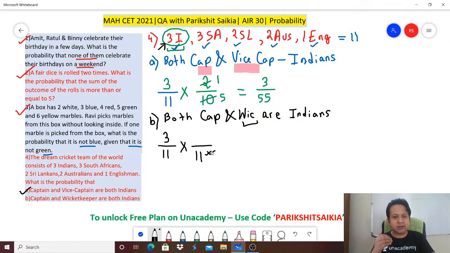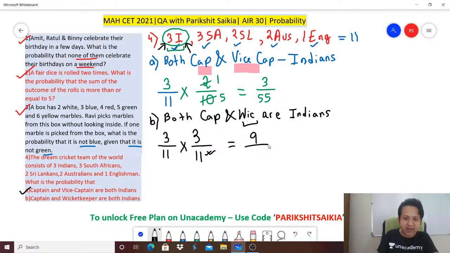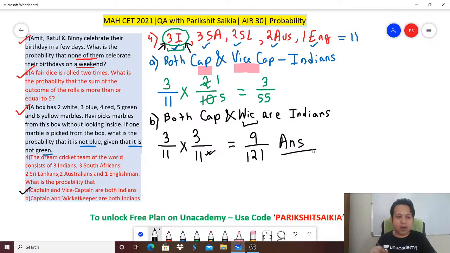What about the numerator? The numerator can still be 3. Why? Because there are 3 Indians. And second, I can select the same person I selected as the captain as the wicketkeeper too. So here also it is 3. So how much is it? 9 divided by 121, and that's your answer.